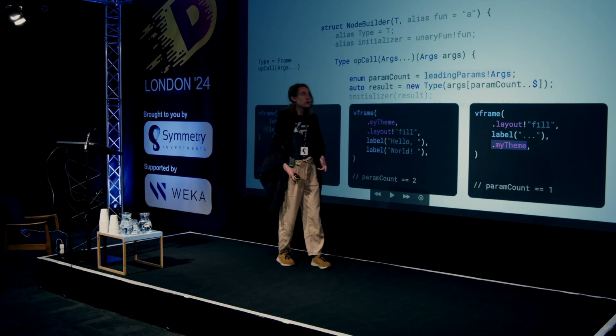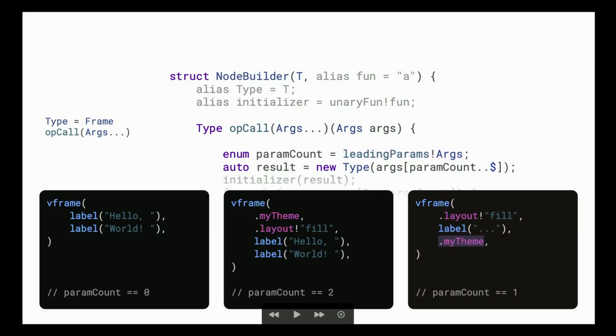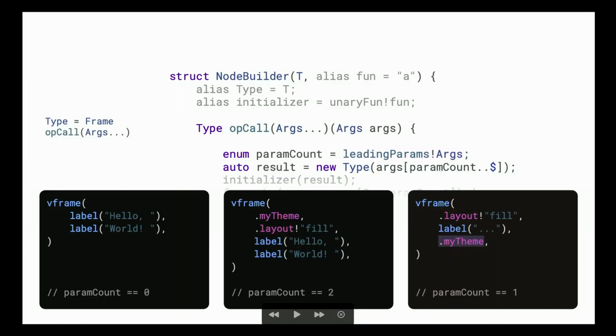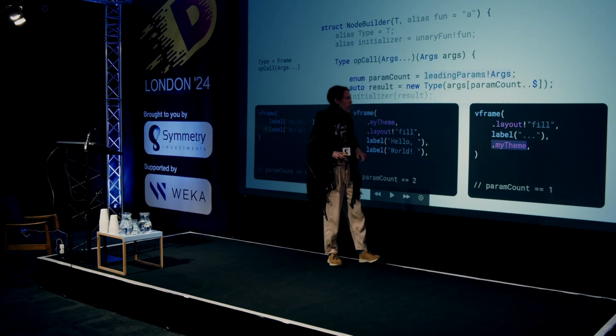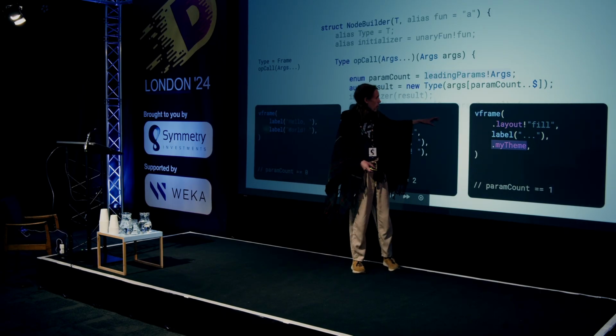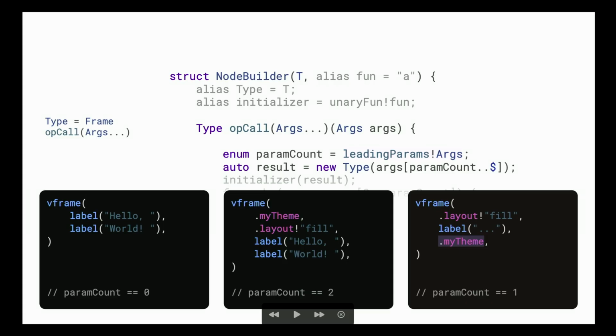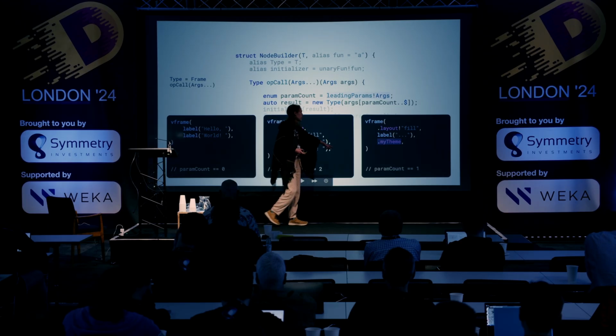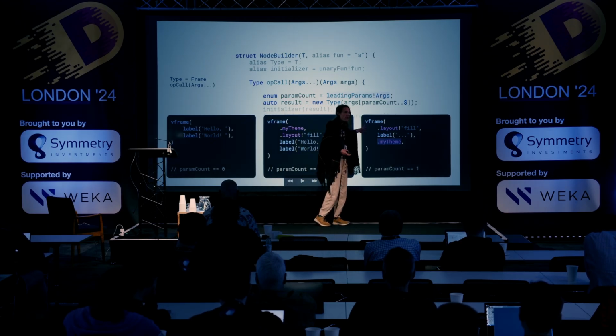So the first thing we're going to do is to calculate the number of parameters that we have. In a case like this, where we have two labels inside a frame and no parameters, the parameter count is going to be 0. In a case like this, when you have two parameters and two labels inside, the parameter count is going to be 2, because we have two properties at the top. Edge case, however, we are not going to accept cases where the parameter will be somewhere after the content, mixed with the content. We want them to be at the top because otherwise we are just missing the point. Besides, it also makes things simpler. So the leadingParams function will return parameter count 1 in this scenario.